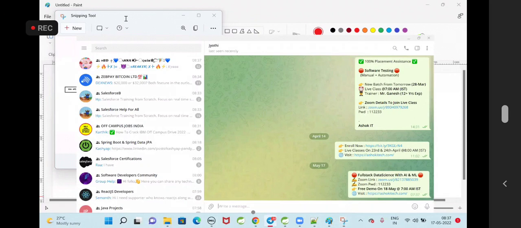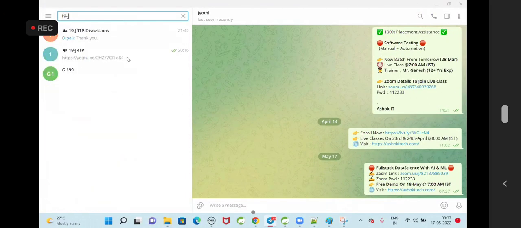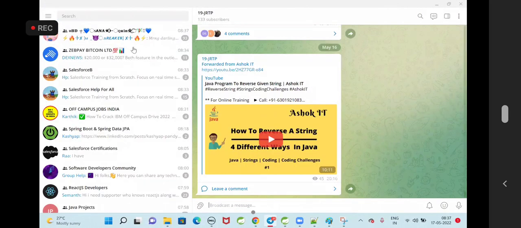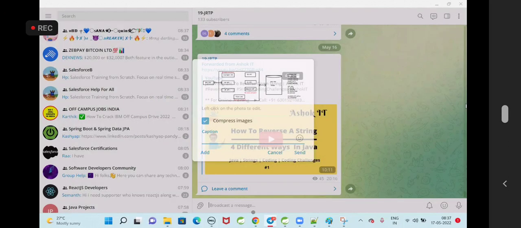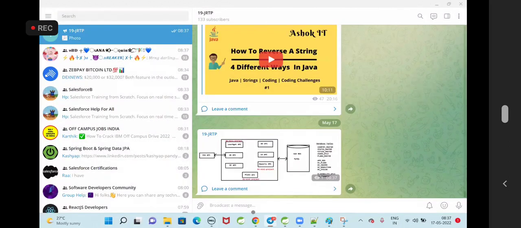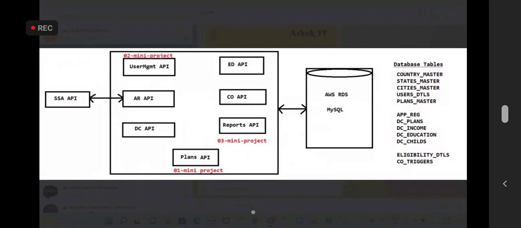People are asking me, Ashok, when will you explain the architecture of the project? What are the APIs available? What is the purpose of each API? What are the tables available? That I have explained now.